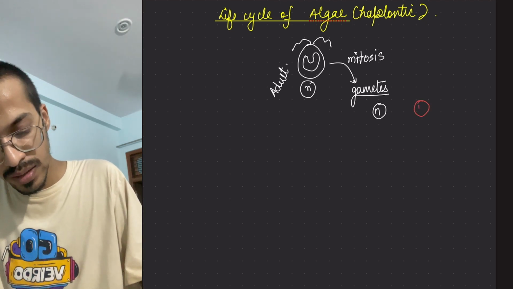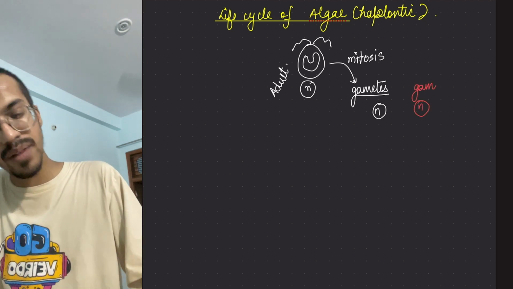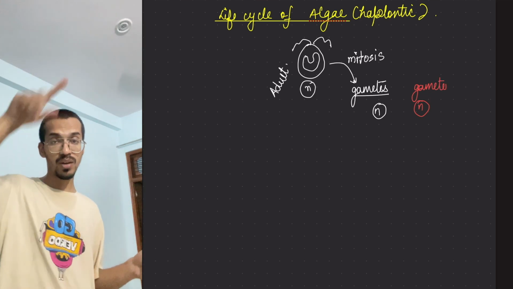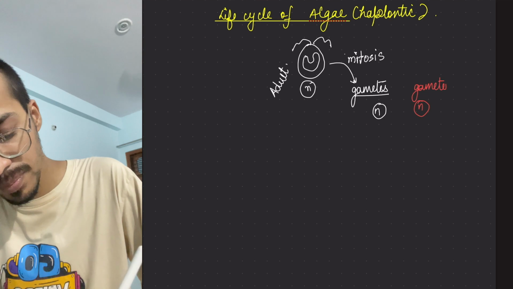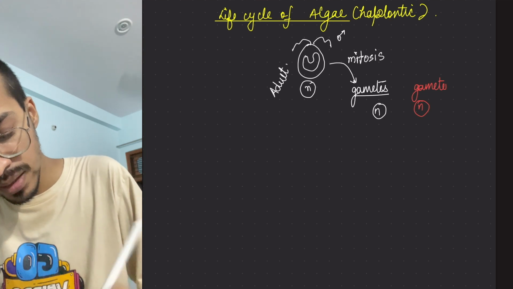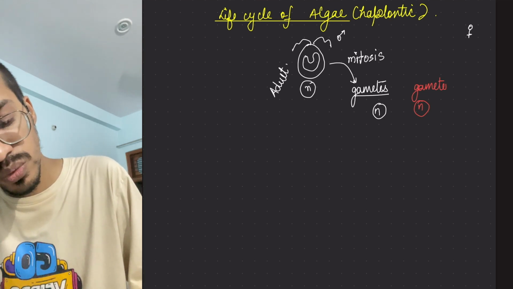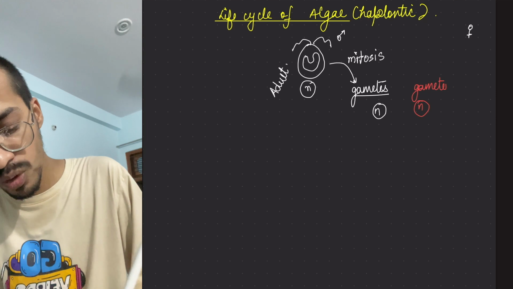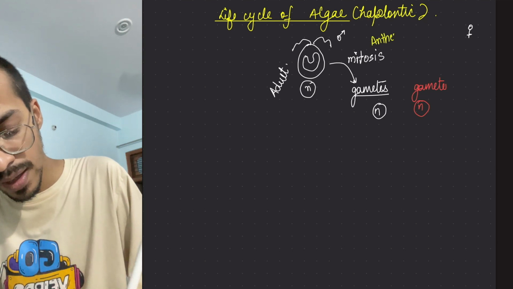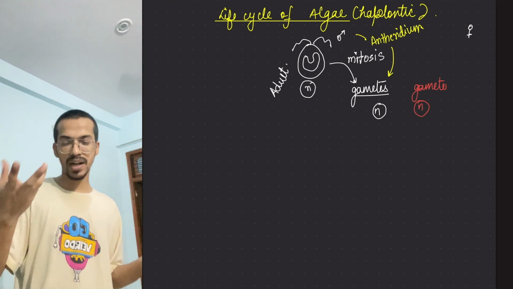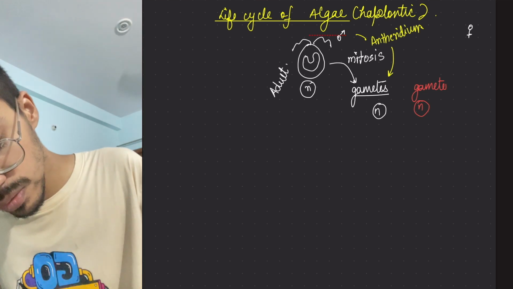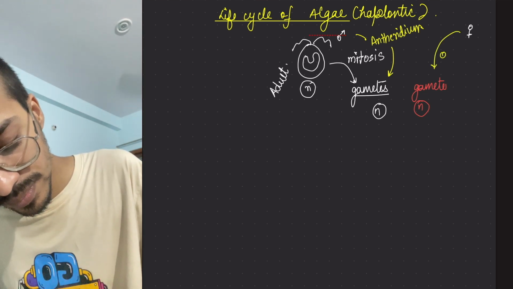If this is the male and this is the female, they will have sex organs. The male is called the antheridium, in which only gametes are made, and the female is the oogonium.